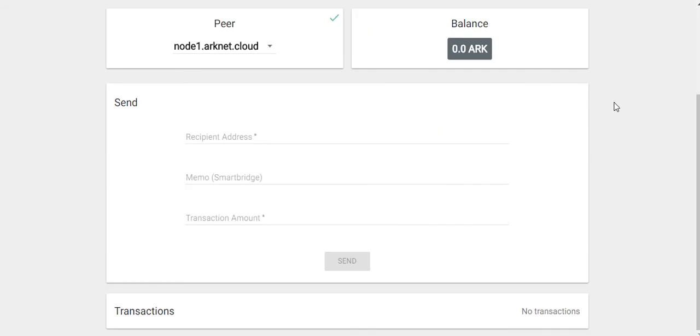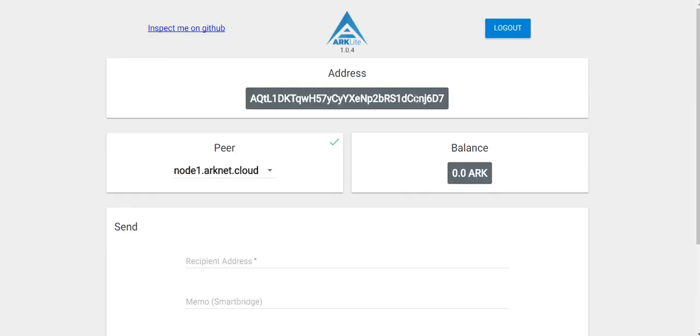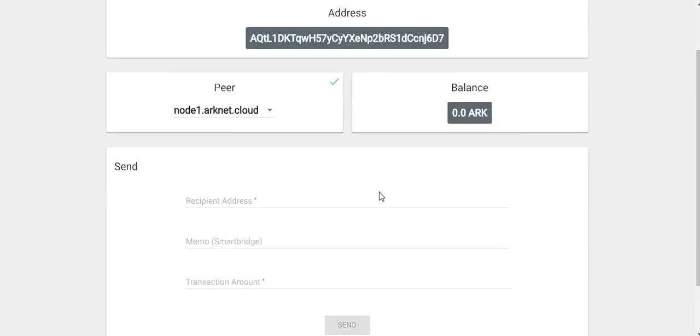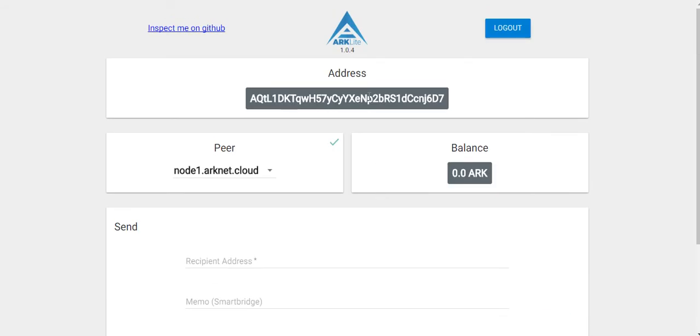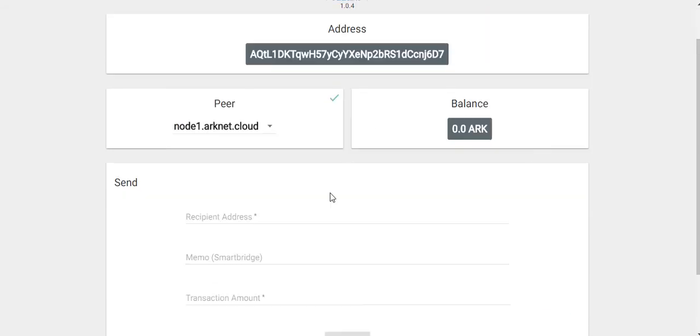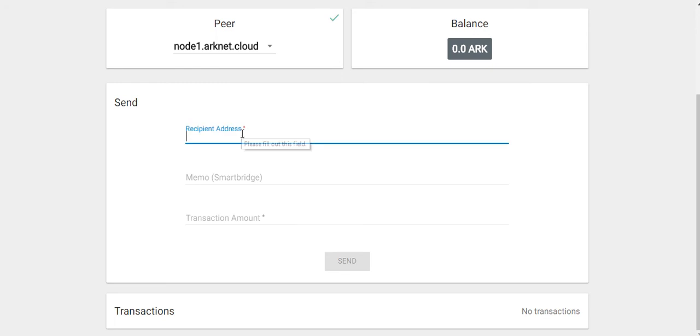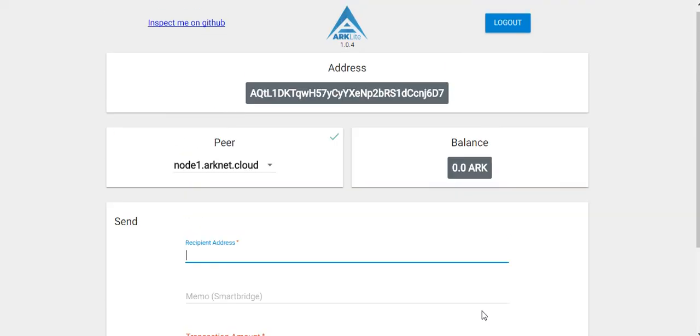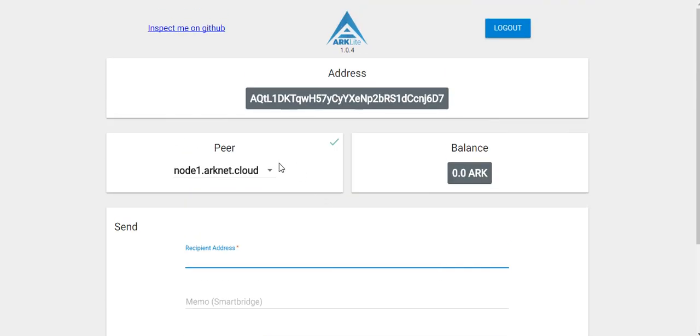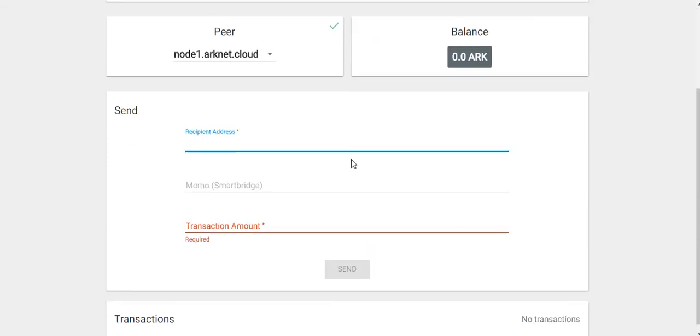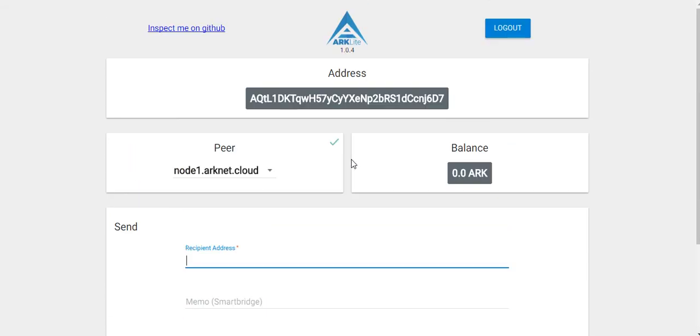So I have my Ark Lite web wallet set up. Here's my address. I can send Ark to this address, it'll show up in my balance, and I can also send back by choosing a recipient address here. And you can also see the transactions. Since this is a Lite wallet, I don't have to download the blockchain, so here's the peer that I'm connected to that's helping me sync. But that's basically it. Pretty simple and easy to use.